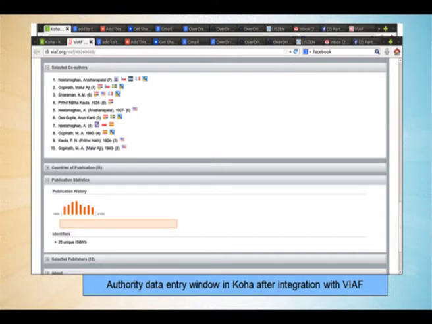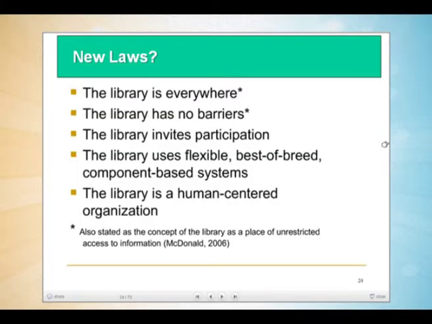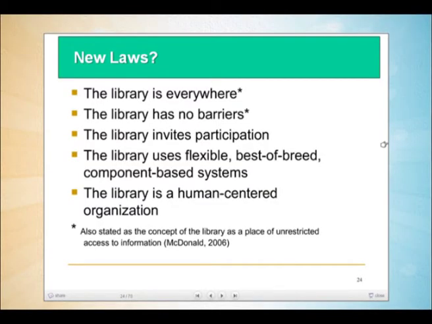So with this, you already know that a revolution is at the door and the rules of the game are changing. So new laws are also coming. Nowadays the laws provided by Ranganathan are tuned into different contexts. McDonald actually tuned the laws in the context of social networking tools. He said the library is everywhere should be the first law. The library has no barriers. The library invites participation, and the library uses flexible best-of-the-breed component based systems, and the library is a human centered organization. Thank you.